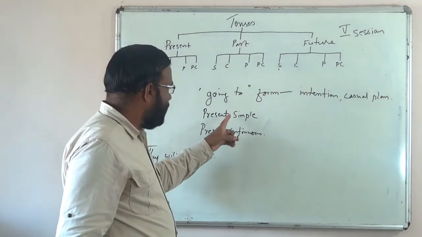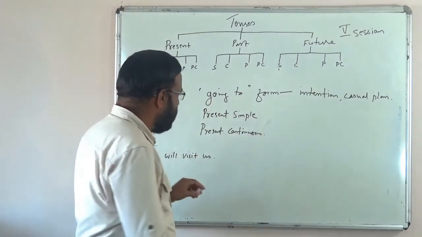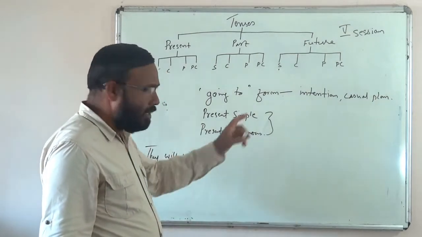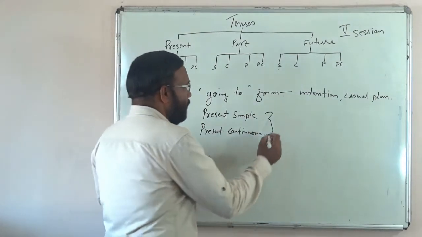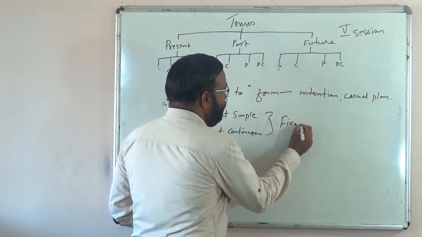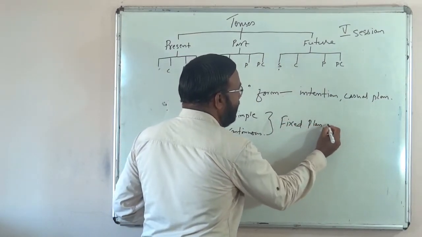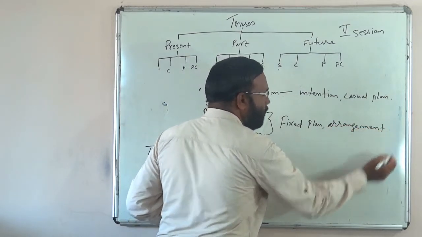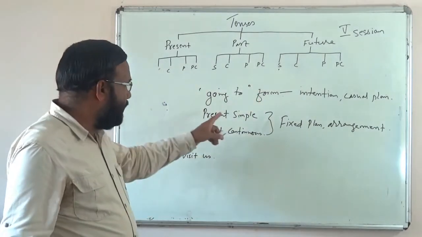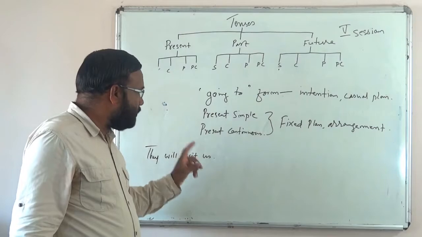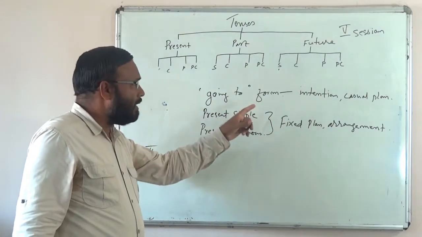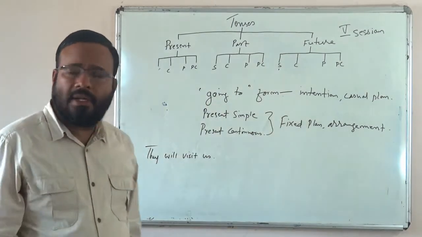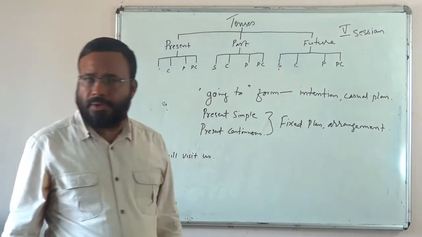But we use simple present and present continuous not to show any intention or casual plan, only to show a fixed plan, an arrangement. Things are already arranged, everything is fixed. Then only we can use simple present or present continuous. When we make a casual statement, a simple intention, we use going to form. I will tell you some examples, then things will become clear to you.